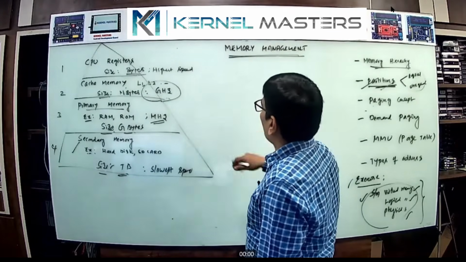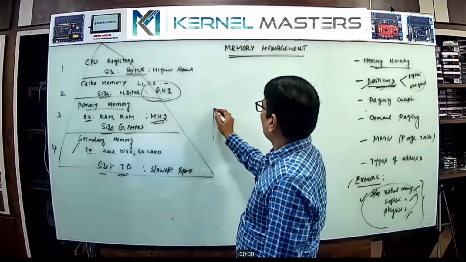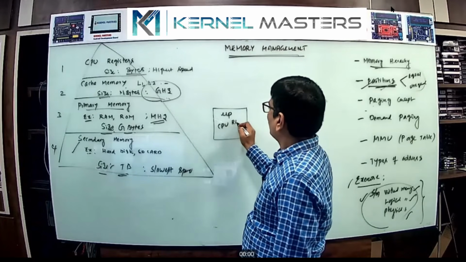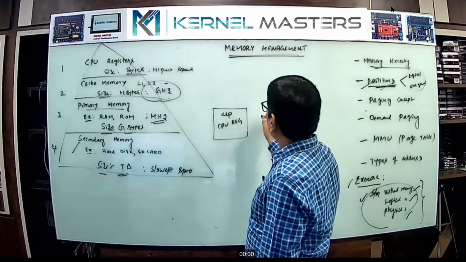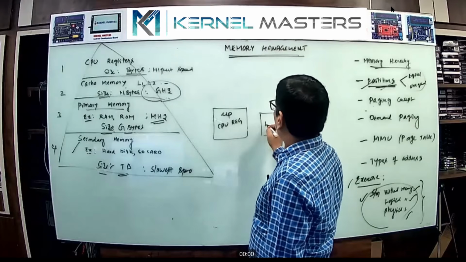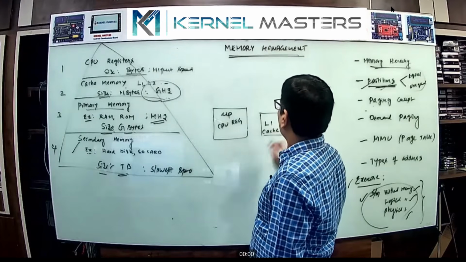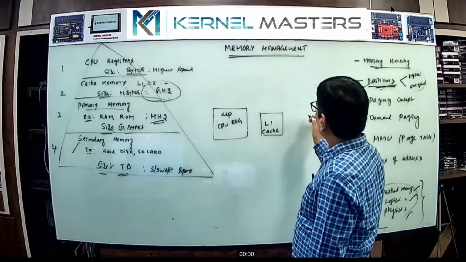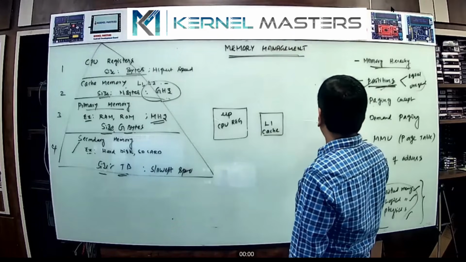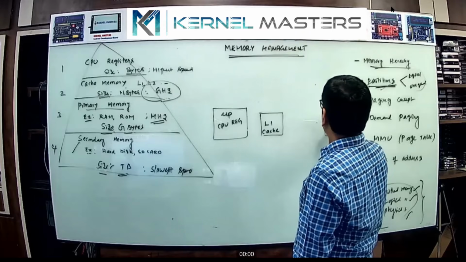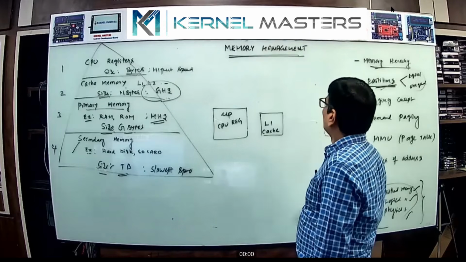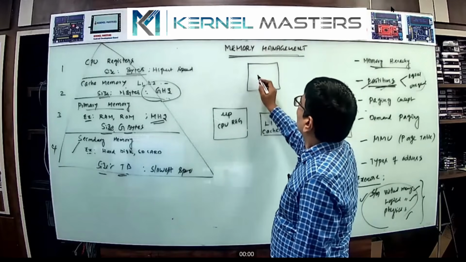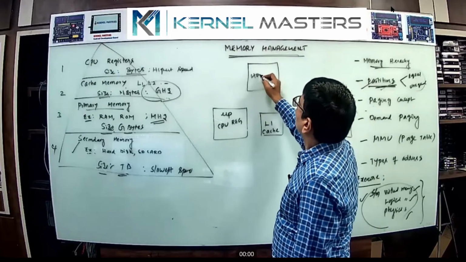Computer system architecture diagram, see like that. First the processor, which has the CPU registers. The next level of memory is the cache memory: L1 cache, then L2 cache, if L2 is there. Otherwise the next memory is the primary memory. Primary is RAM, DRAM or something. The last memory we communicate with, at the end, is the secondary memory, which is called the hard disk.